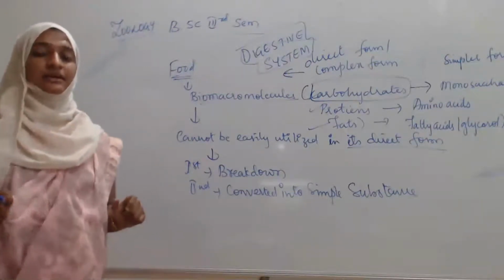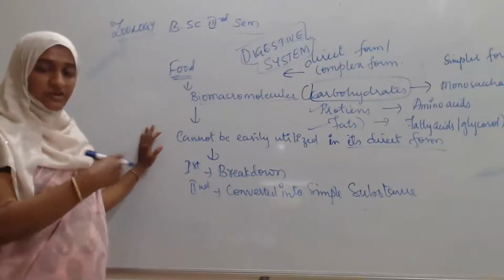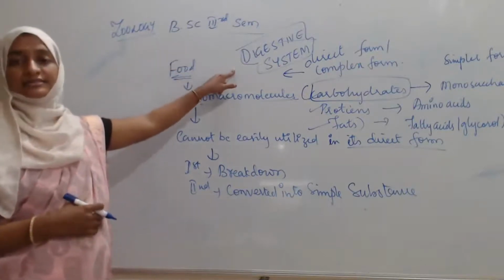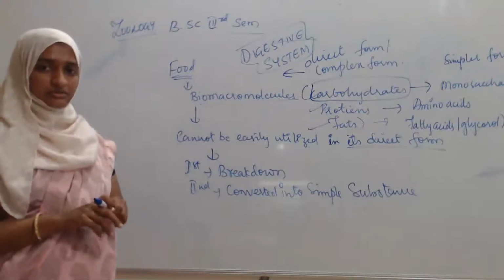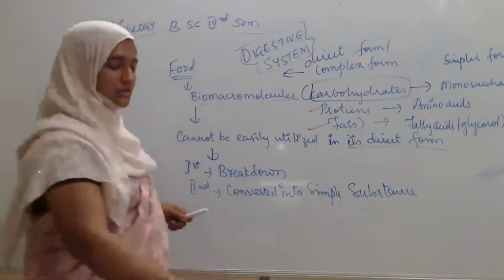This process takes place in the digestive system. The next thing is, what do you mean by digestion? What is the definition of digestion? You will see here.